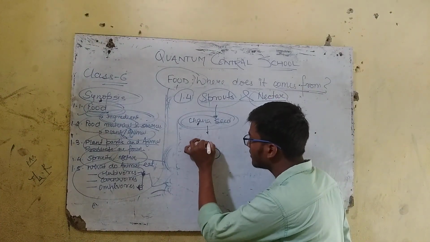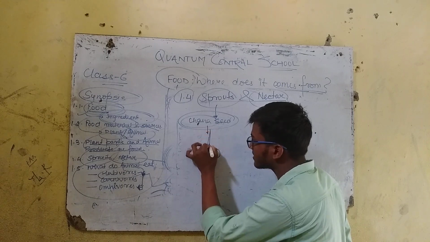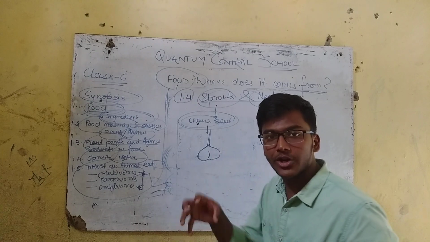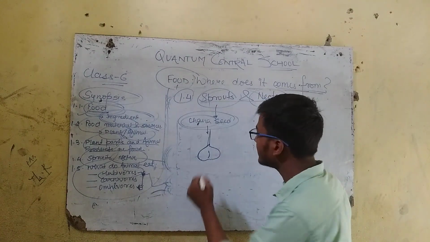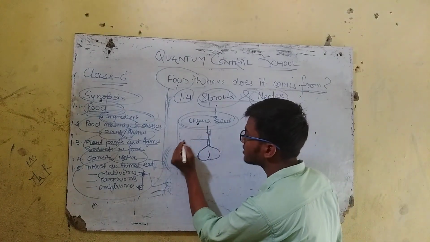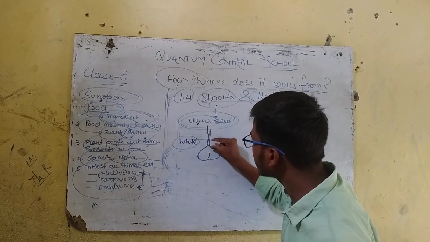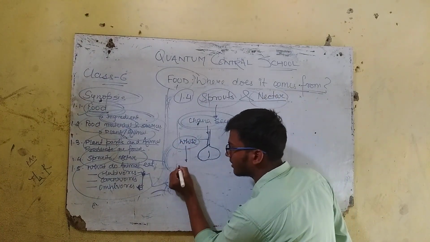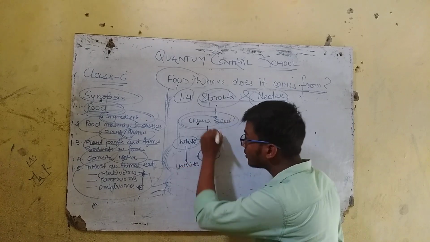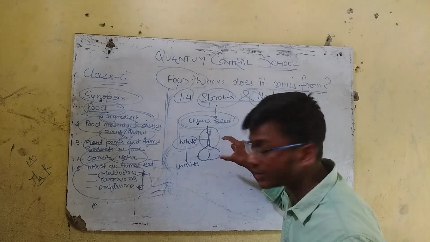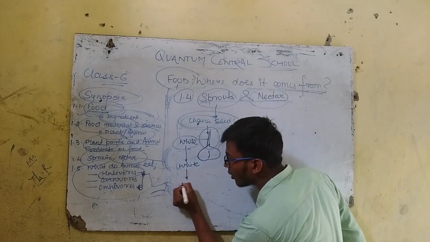Later you will see that a white spot has come over this. Take a chana, soak it in the water, and later a white part will emerge. That white part which has arisen from that particular chana seed is a sprout.